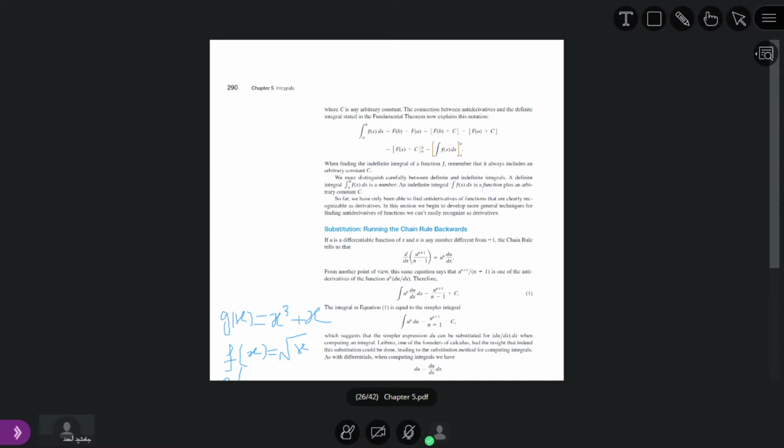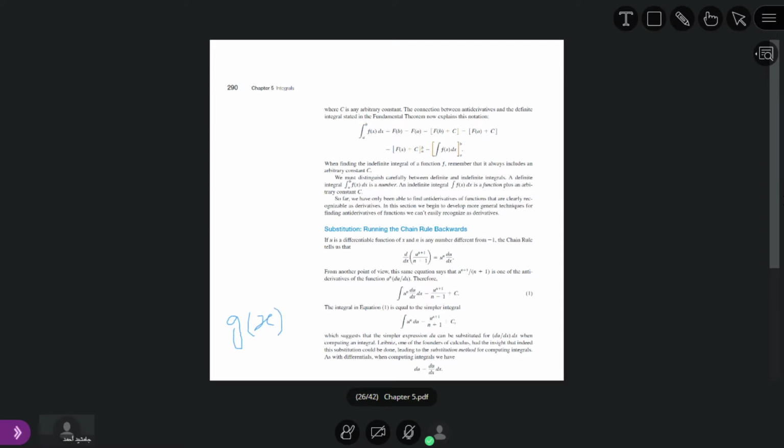So f of g of x is equal to x to the power 3 plus x.